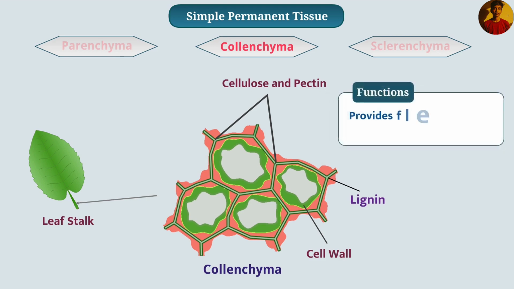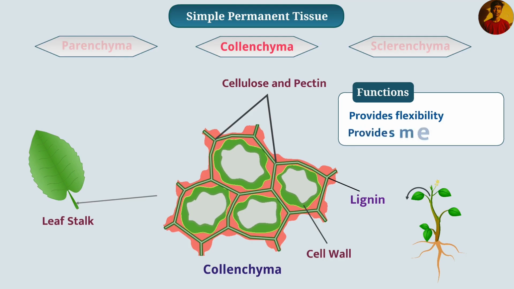Collenchyma provides flexibility to plants, due to which some parts of the plants, such as stem and leaves, bend easily without breaking. And it also provides mechanical support to the plants.